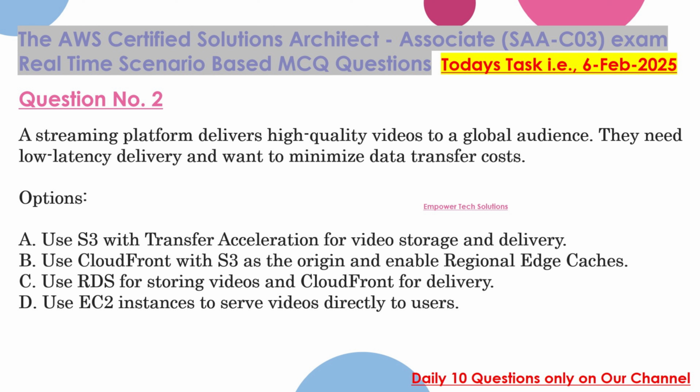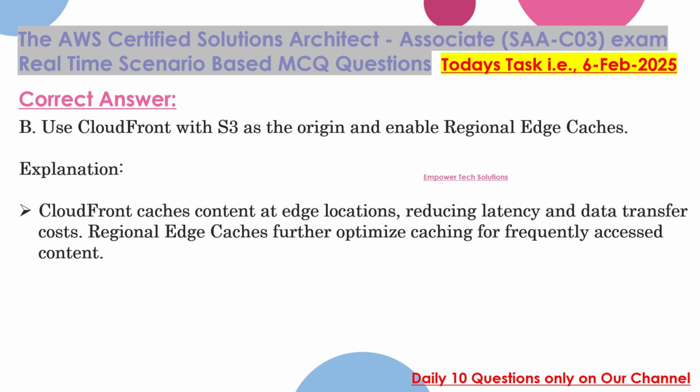C. Use RDS for storing videos and CloudFront for delivery. D. Use EC2 instances to serve videos directly to users. Correct answer: B. Use CloudFront with S3 as the origin and enable regional edge caches.